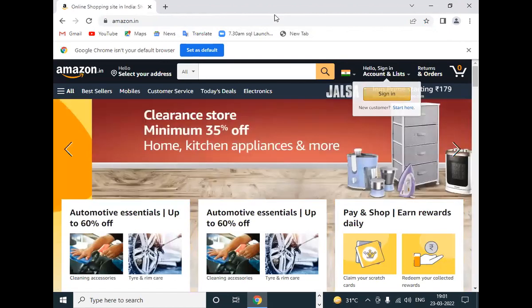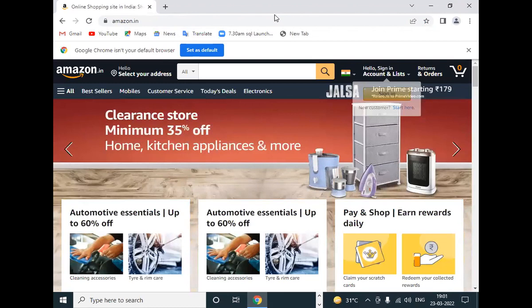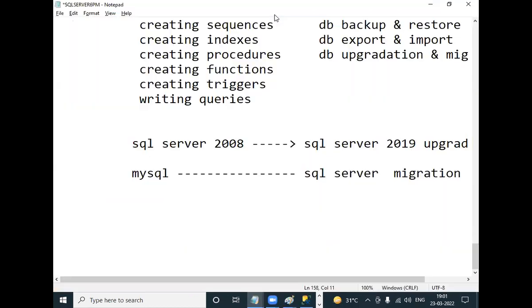So if SQL Server is taking more time to respond, then the DBA will do something to make it run faster. What is that called? That is called performance tuning.